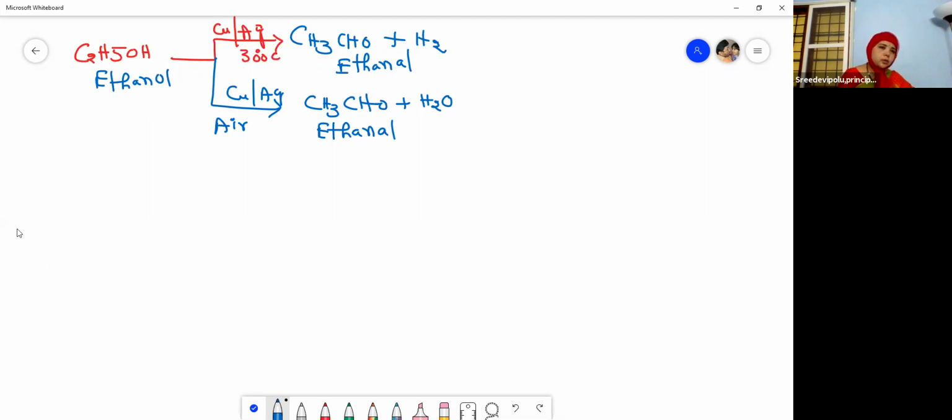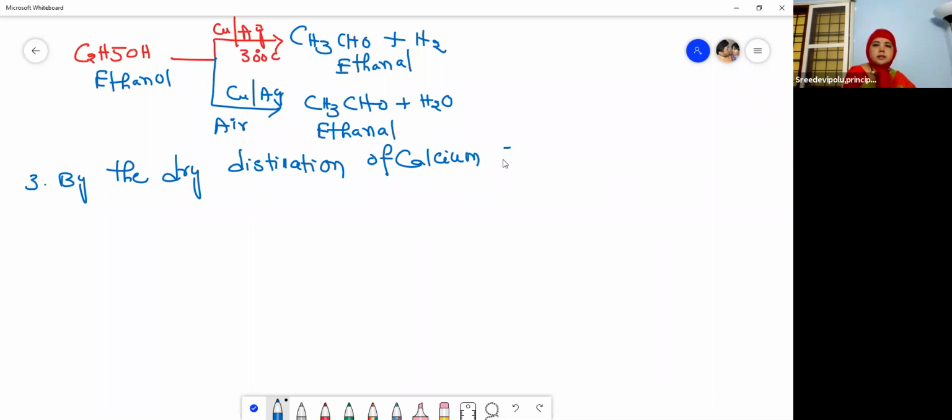So now let us move to the third preparation, by the dry distillation of calcium salts. Let us see how aldehydes are prepared by the dry distillation of calcium salts.